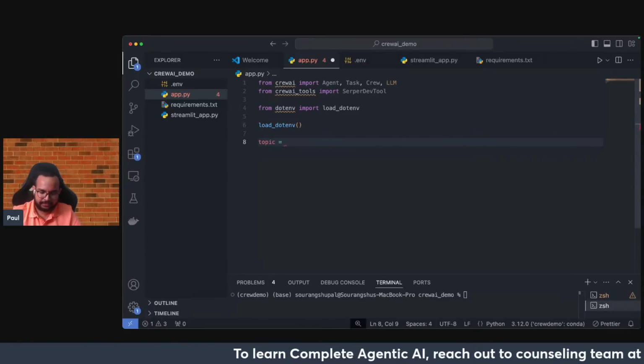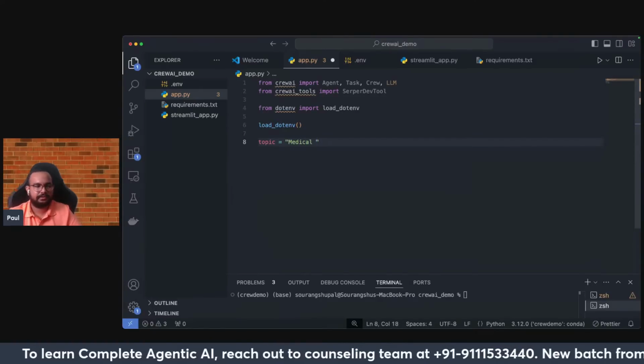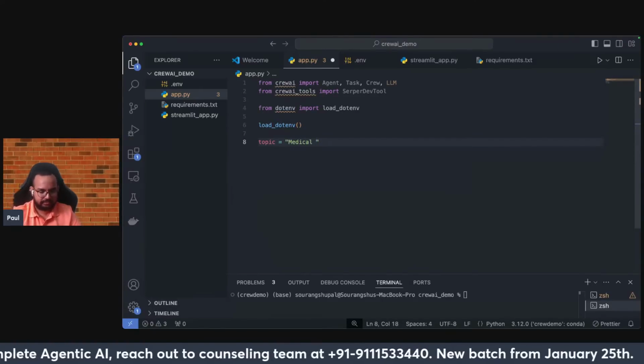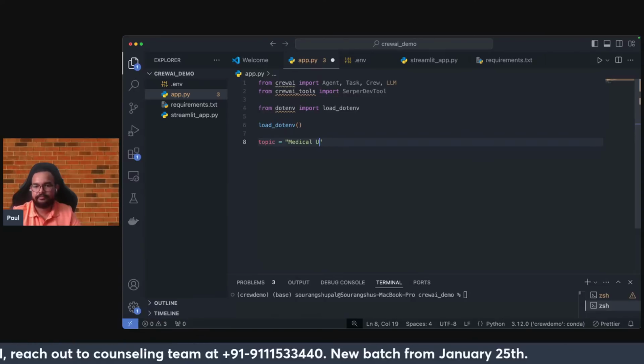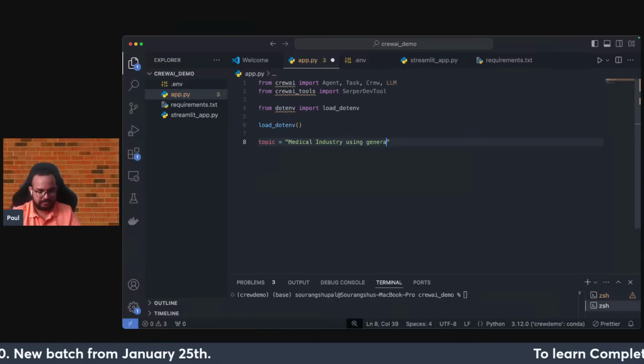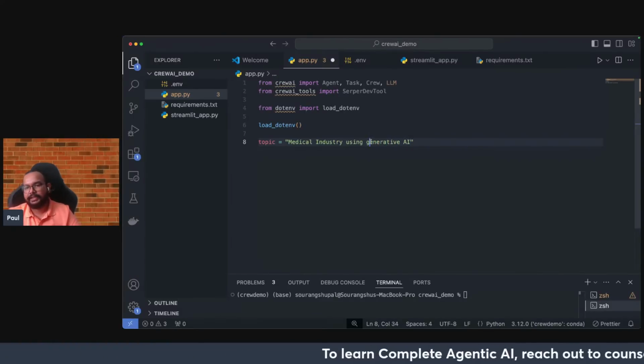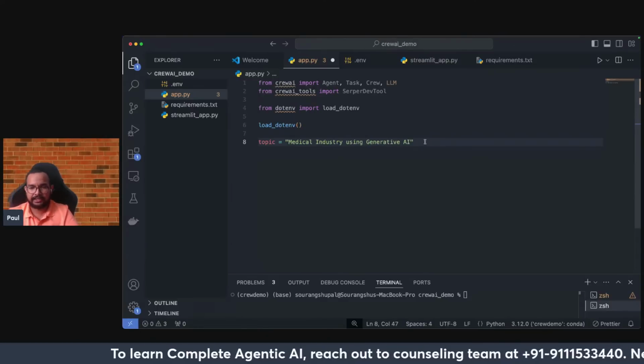So probably something like this that I have written here: medical industry using generative AI. This is just a simple topic that I have given.